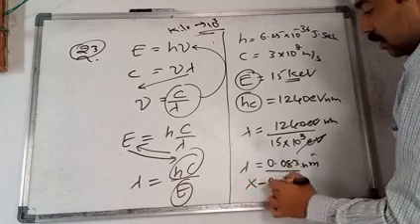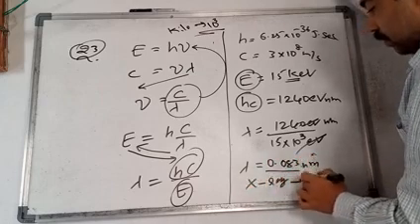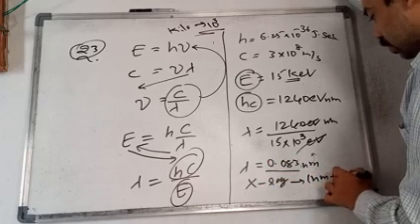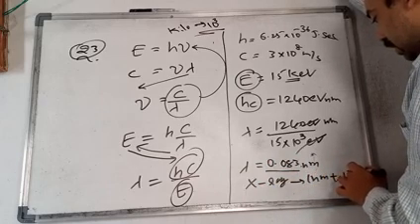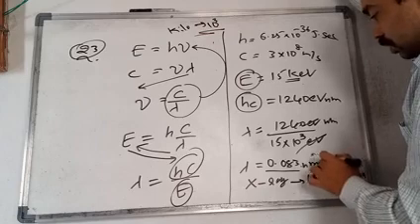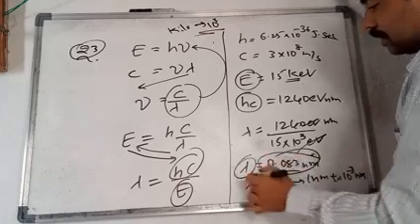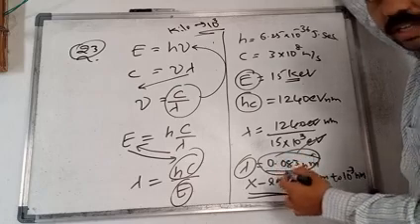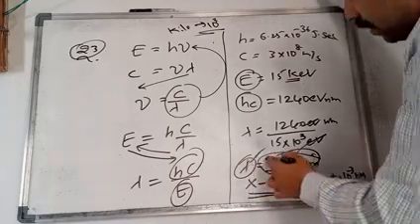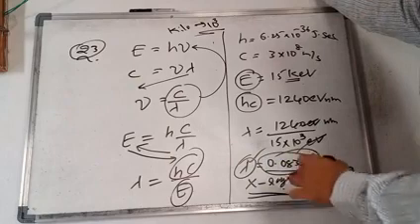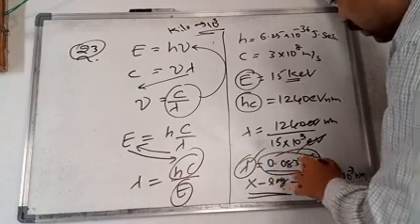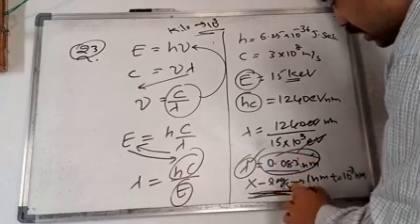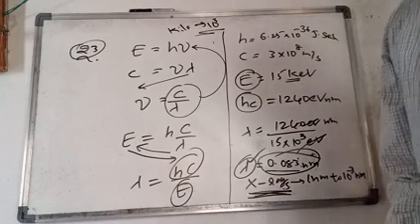The X-ray range is from 1 nanometer to 10 to the power of minus 3 nanometers. So this wavelength lies in the region of X-rays. That's why, by seeing the wavelength, we can say that these are X-rays. That is our answer. Okay, right? Thank you.